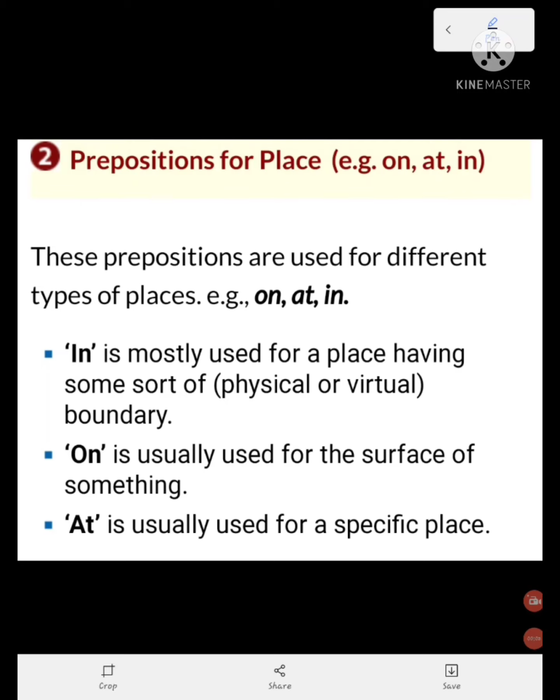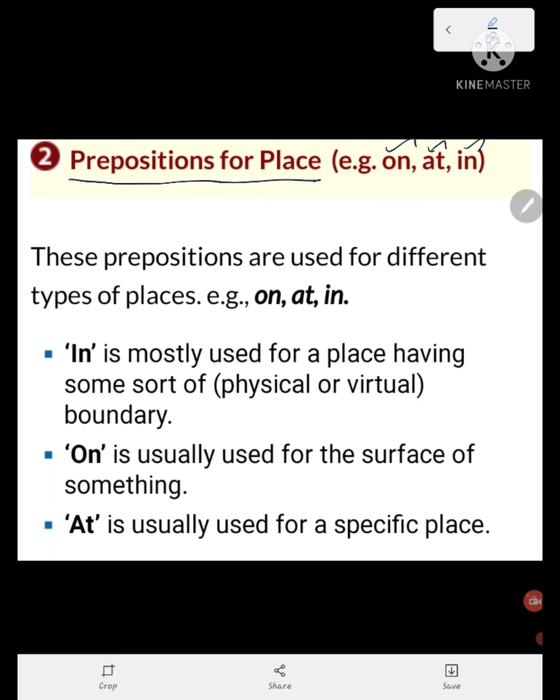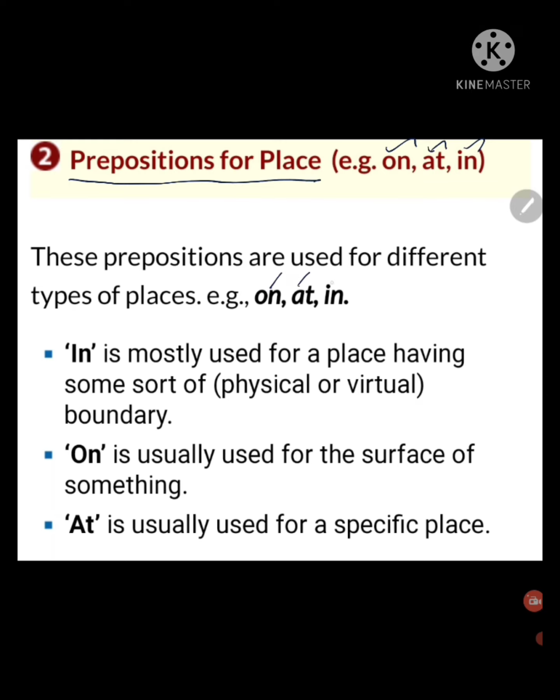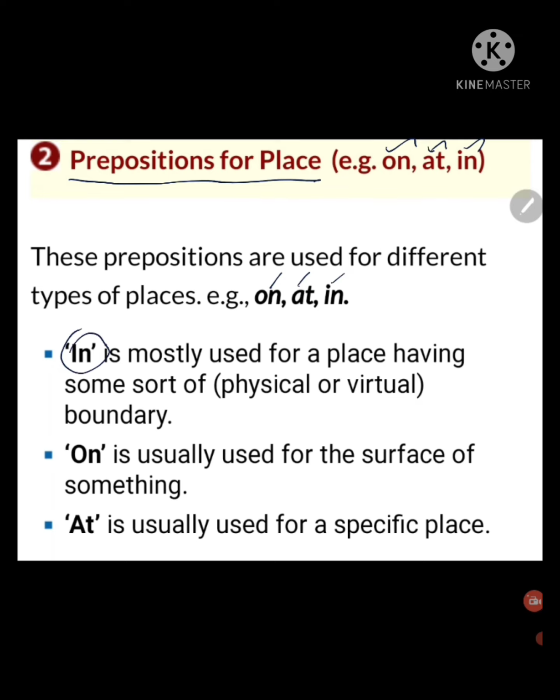Hello children, now we are going to see the prepositions for place: on, at, in. These prepositions are used for different types of places: on, at, in. Examples: in. Where do we use in?